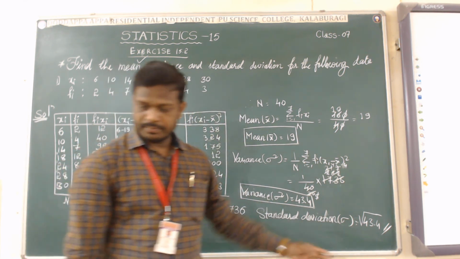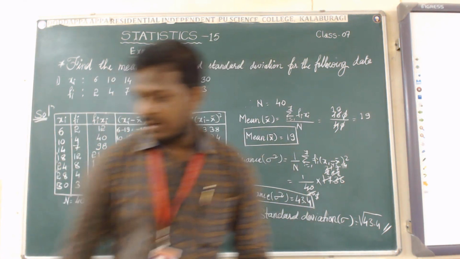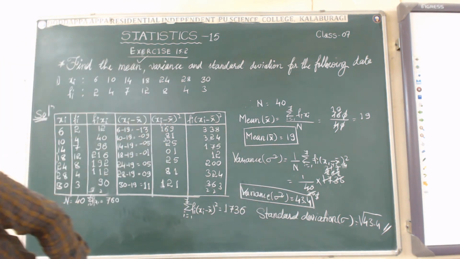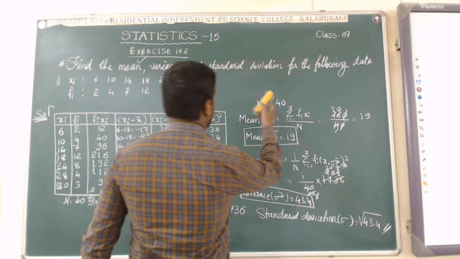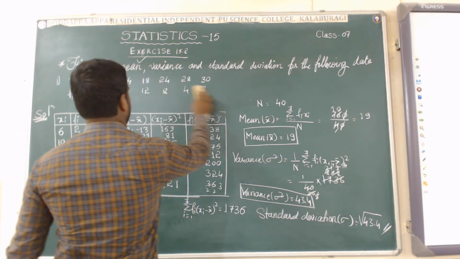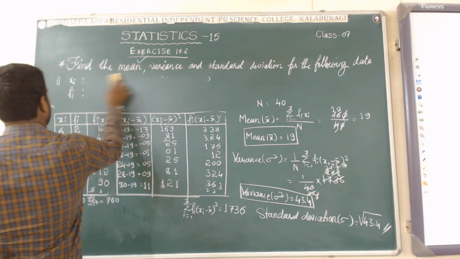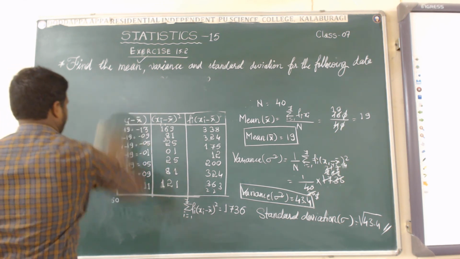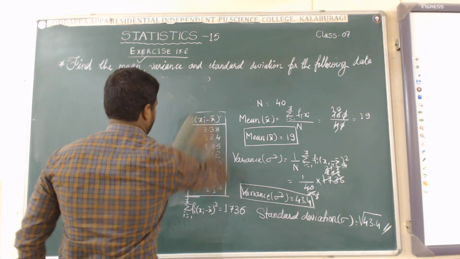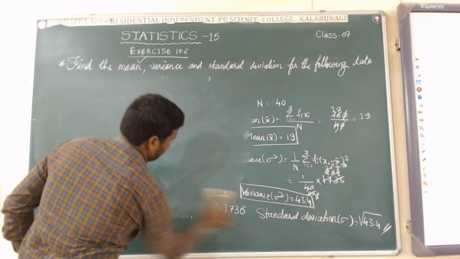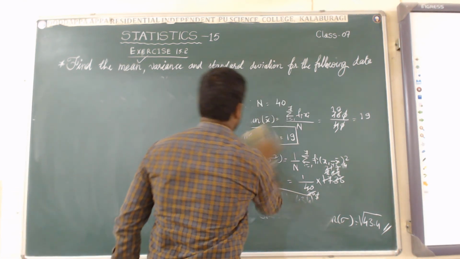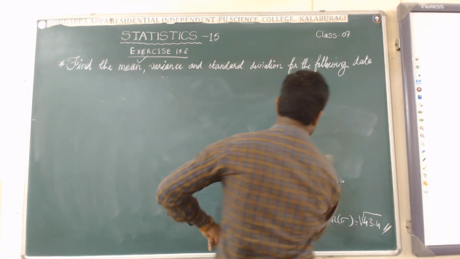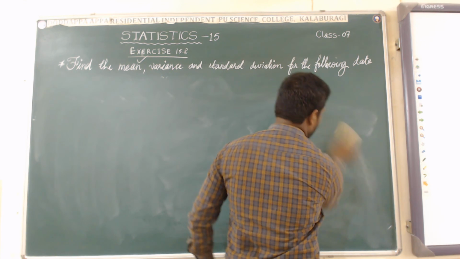Okay. Let us come to one more example in the form of continuous frequency distribution method. Same method, but they will be giving the class intervals.